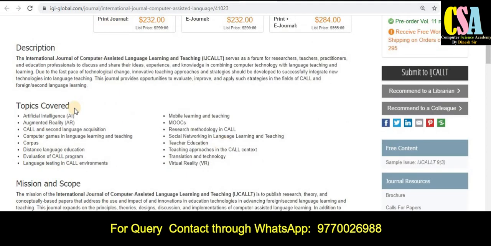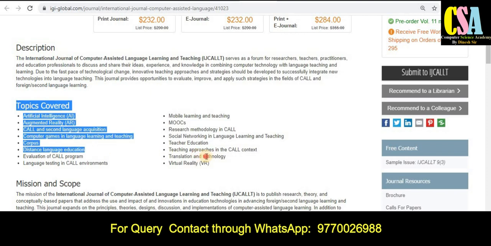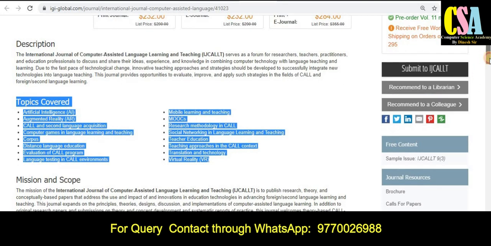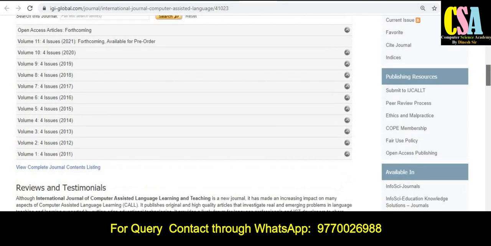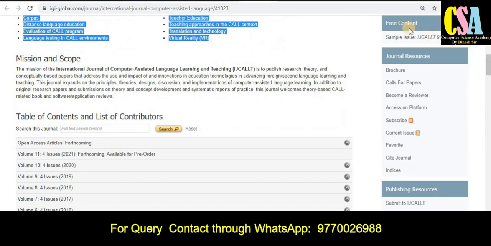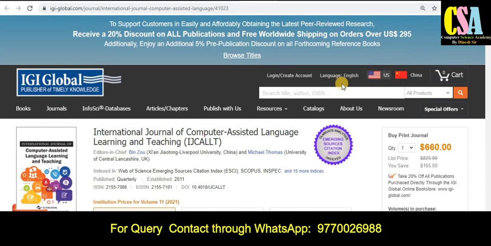And topics and titles, which topics are there in which we can publish our research paper? So you will find the description part and also the topics covered by this journal. If your research area comes under these particular topics and titles, then you can submit your research paper. So explore this journal very carefully, and you have to follow the guidelines. You have guidelines and general free content, general guide, resources and publication resources, all the things are given here. So explore this journal very carefully.